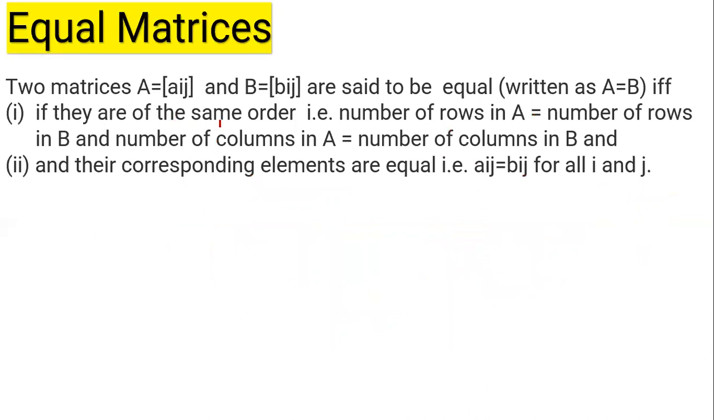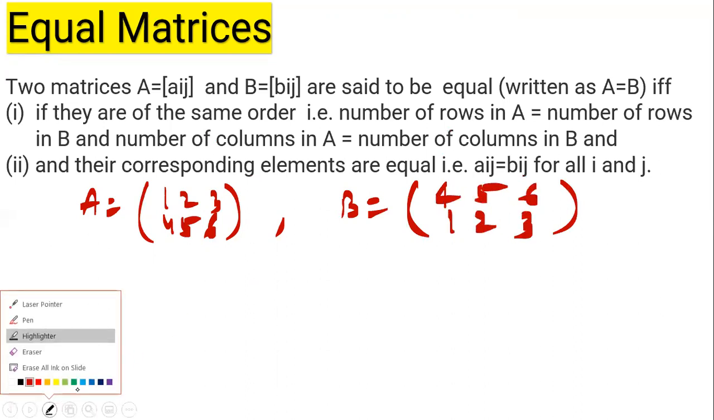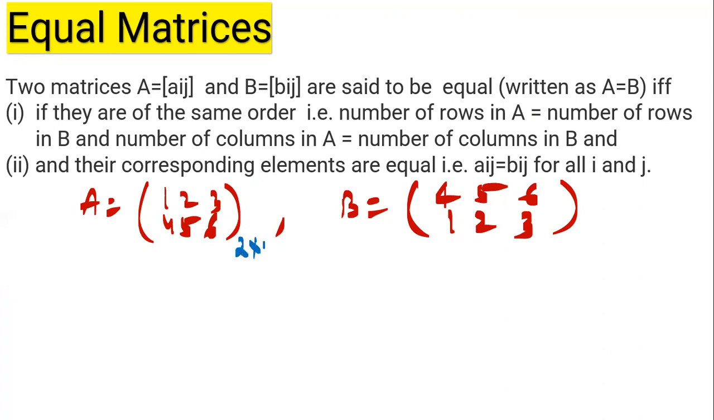Equal matrices. Two matrices are said to be equal if and only if number one, their orders are same, and number two, their corresponding elements are also same. For example, if I have 1, 2, 3, 4, 5, 6, and if I have 4, 5, 6, 1, 2, 3, you can see their order over here, its order is 2 by 3, its order is 2 by 3.